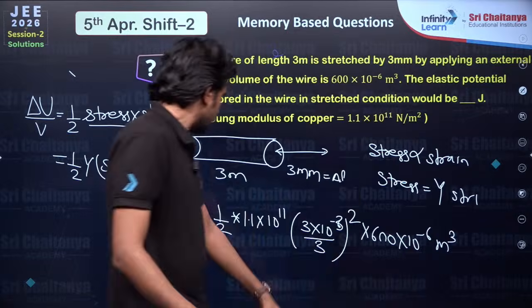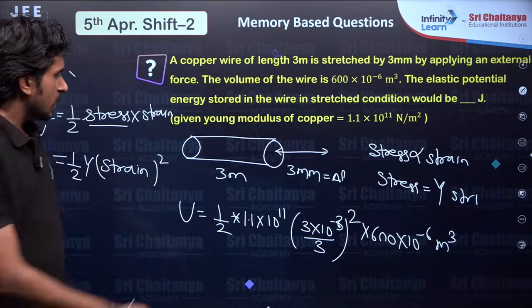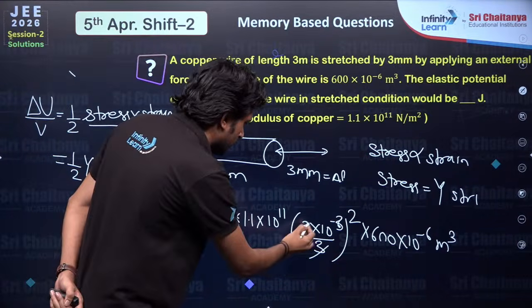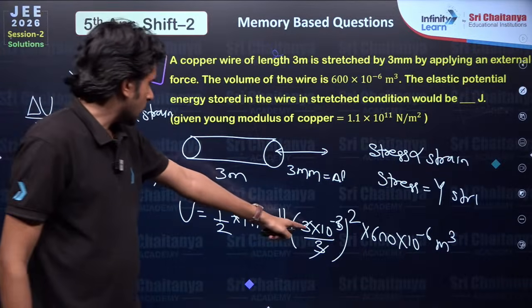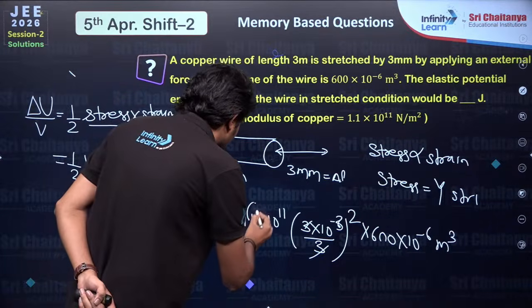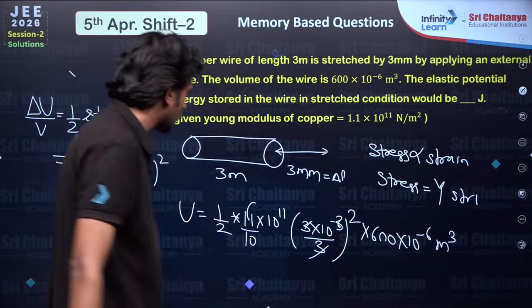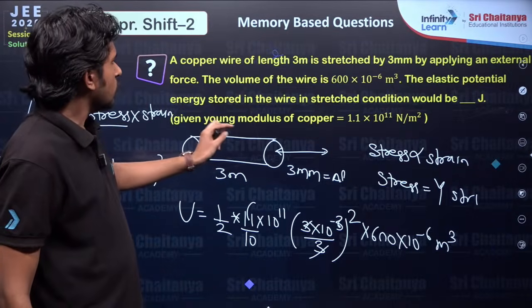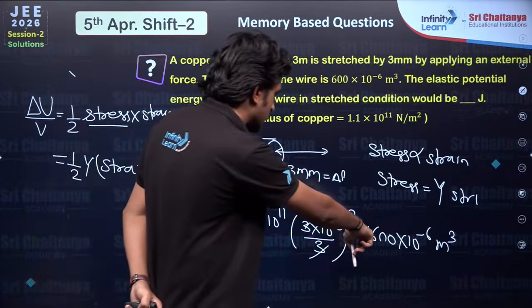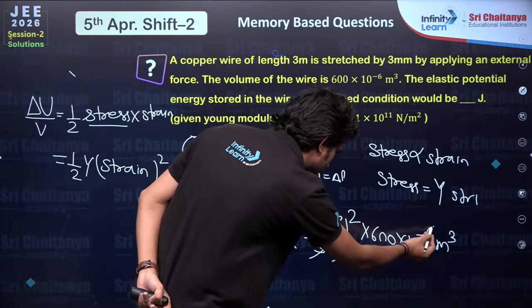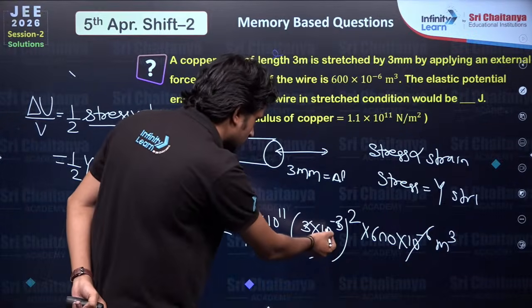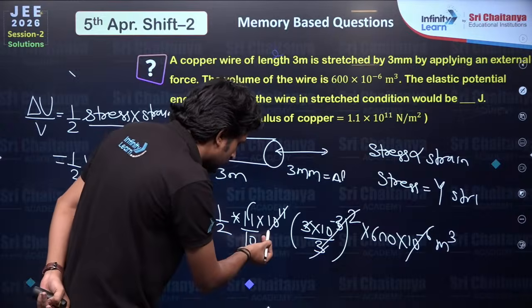Okay, so we have this calculation over here. Now you could cancel out 3 and 3, and let's say by 10. So this value is given as 600, so 10 raised to minus 6 and minus 6, 10 raised to minus 11.